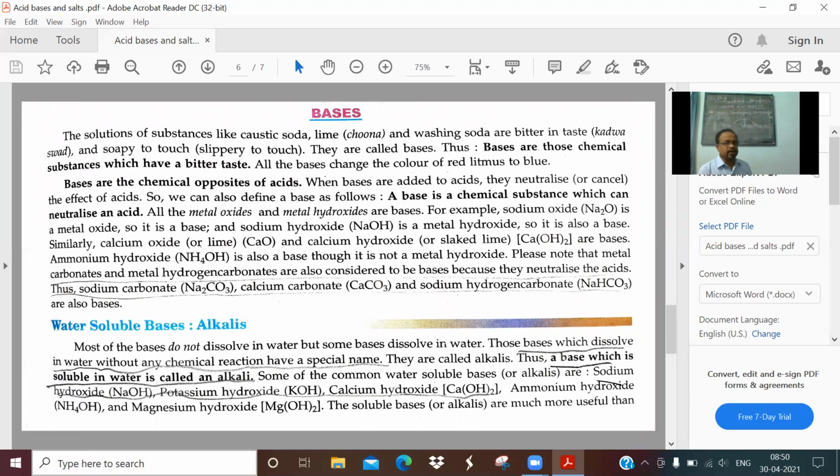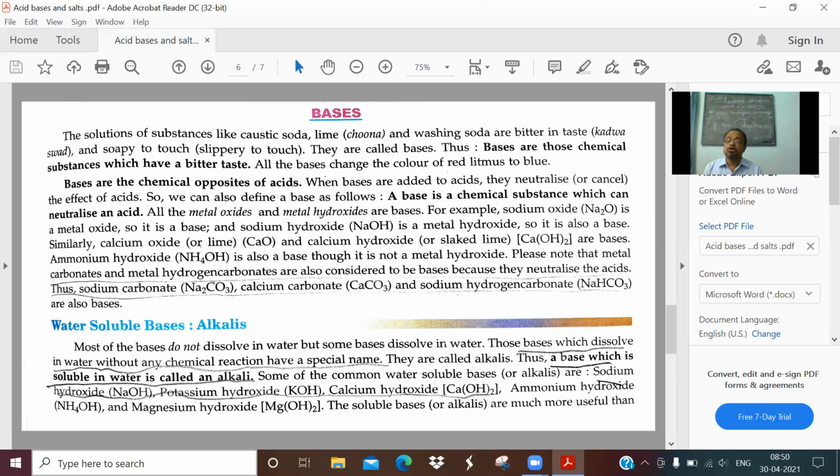So we have these three topics: inorganic compounds, acids, bases, and salts. Details we'll learn later. For the time being, only about introduction. Look at these bases. I told you bases have something opposite to that of acids. So that is what I'm going to discuss here. The solutions of substances like caustic soda, lime.